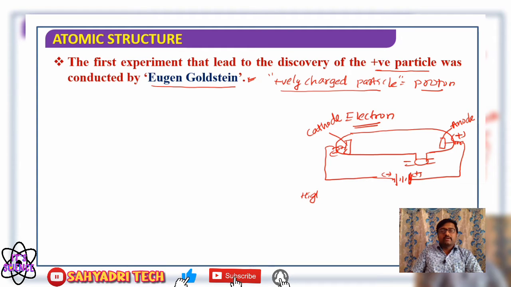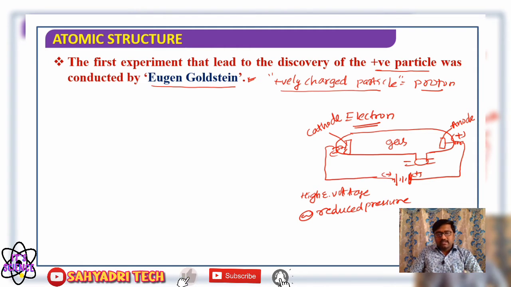When a high electric voltage at reduced pressure is passed through the gas taken in a discharge tube, what did they observe? How did they conduct the experiment? They took a discharge tube containing two electrodes on either side, and with the help of a vacuum pump they reduced the pressure of the gas inside the discharge tube. When they passed high electric voltage at reduced pressure, they identified rays emitting from the cathode.